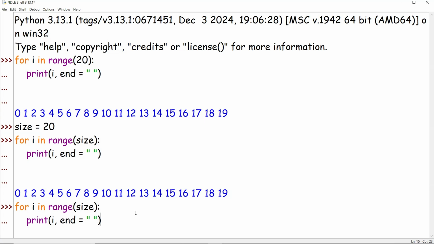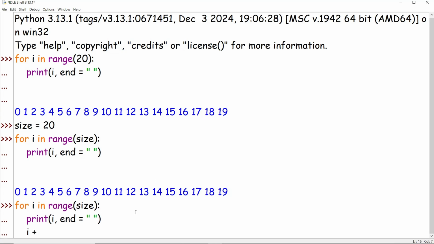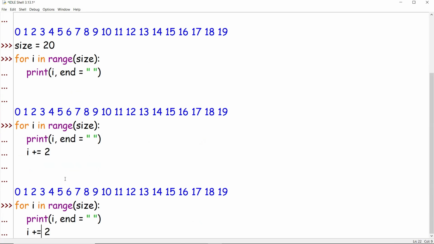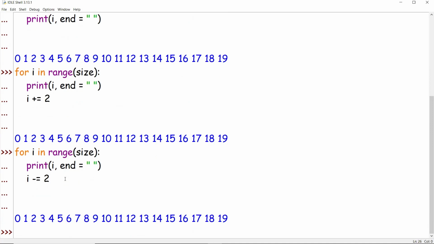After this, I'll try to increment the value of i by 2. We would assume that the output would be 0, then plus 2, 4, 6, 8, and so on. But let's see what the output is. Even though the value of i is incremented, there is no change in the output. We still see the output from 0 to 19 only. Maybe I'll try one more modification and decrement the value of i by 2. Still it's the same.